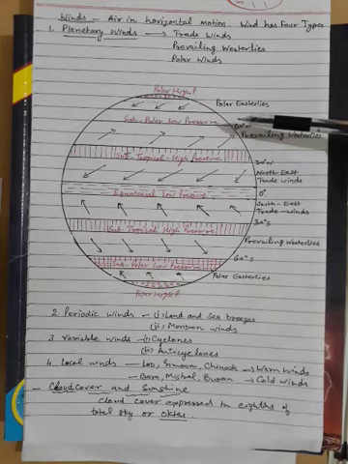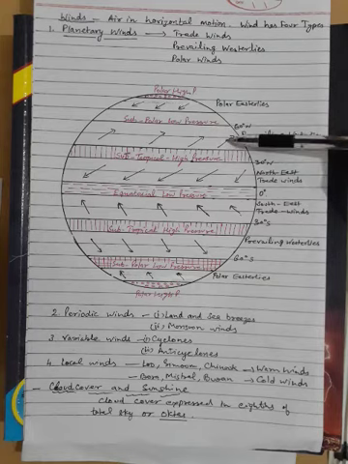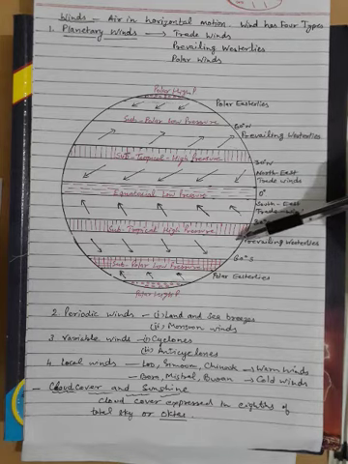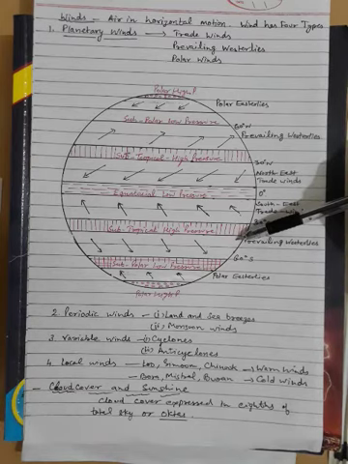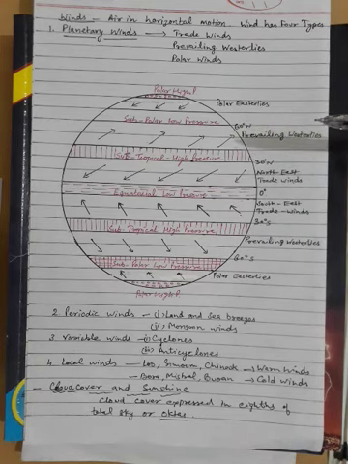They are not constant in strength or direction. These winds are known as southwesterlies in the northern hemisphere and northwesterlies in the southern hemisphere, based on the direction from which they blow. Winds are always named according to the direction from where they blow.